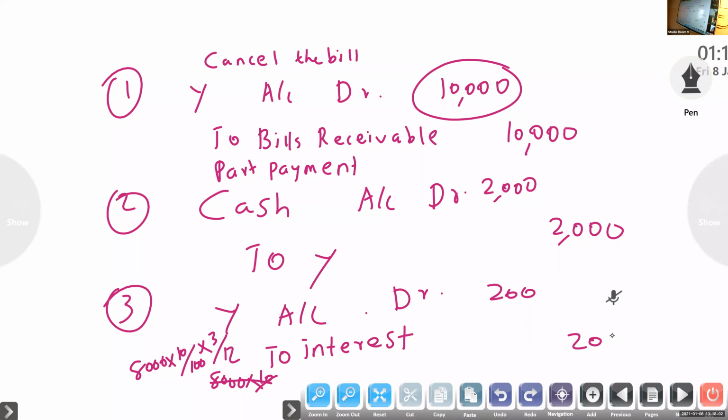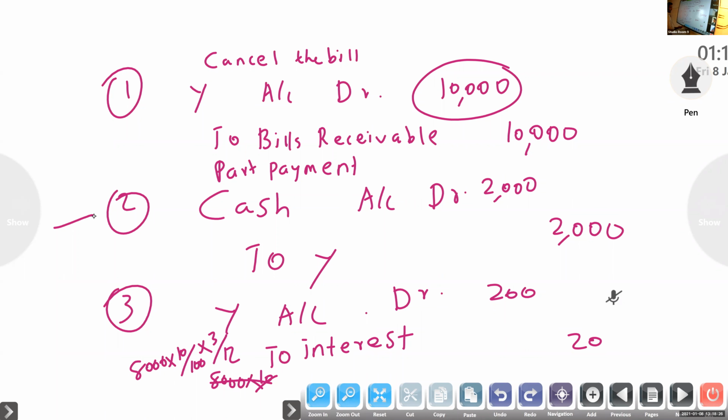Clear? First, cancel the bill: drawee account debtor to bills receivable. Then if they make part payment, sometimes it will not come; if they are not making part payment, this entry will not come. Next, Y account debtor to interest, because we have to charge interest for the period of new bill.